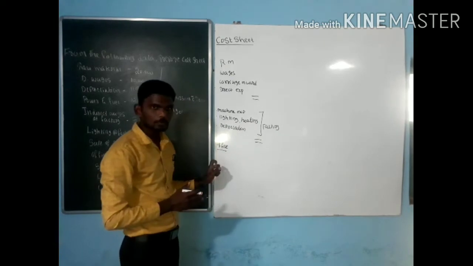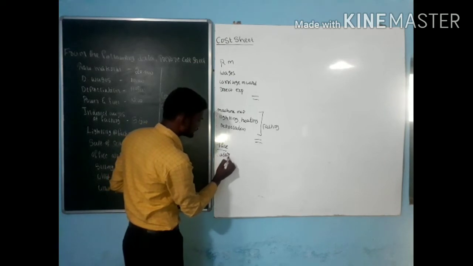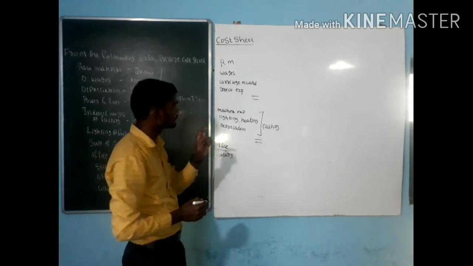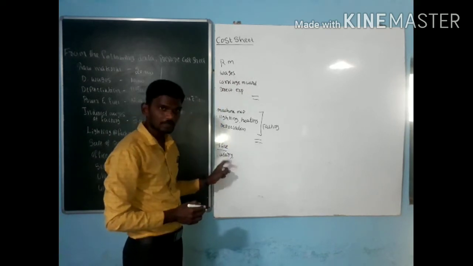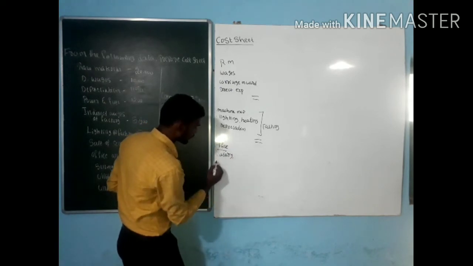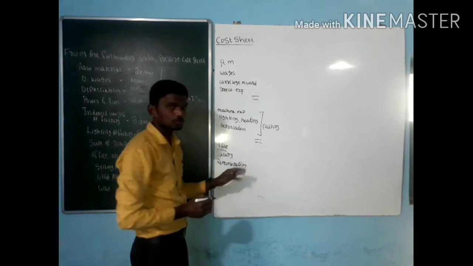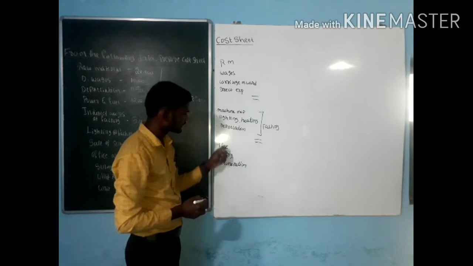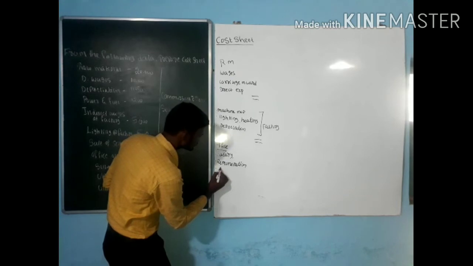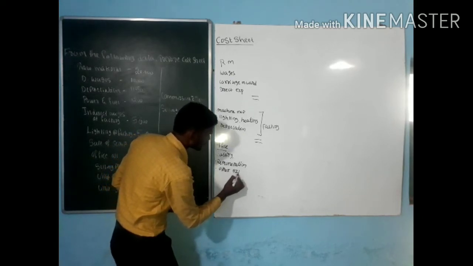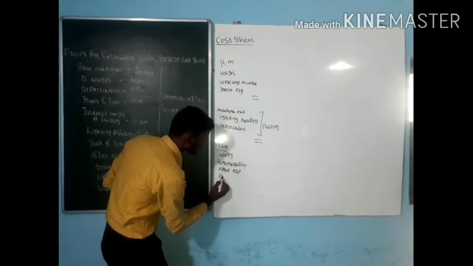Next, when it comes to the office, inside the office we also incur some expenses. That is usually salary to employees. Be careful: for labor we pay wages, for employees we pay salary. Then any remuneration to MD, any auditors, it comes under office. Then any other expenses occurring in the office, and one more, that is printing and stationery.